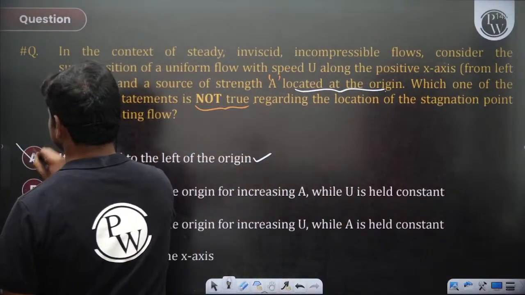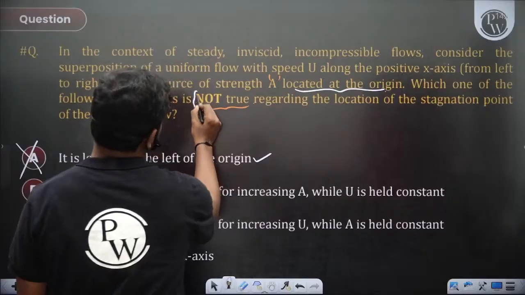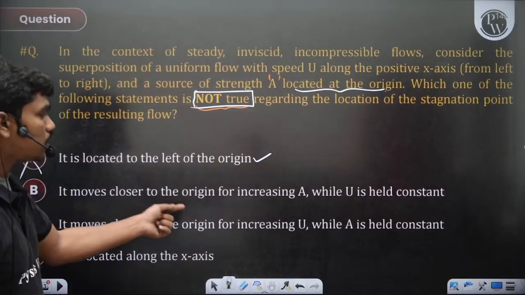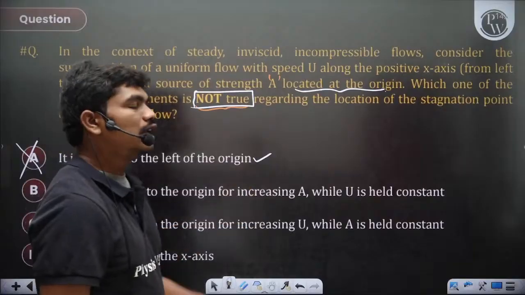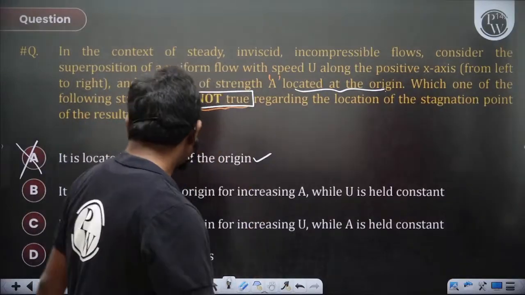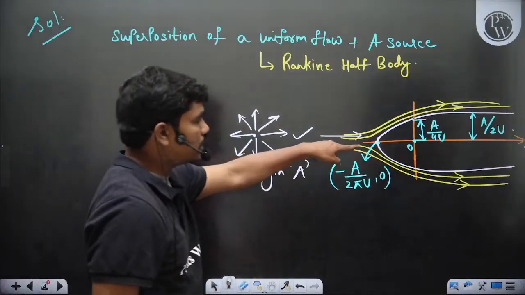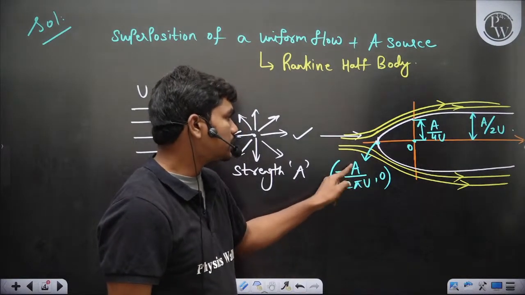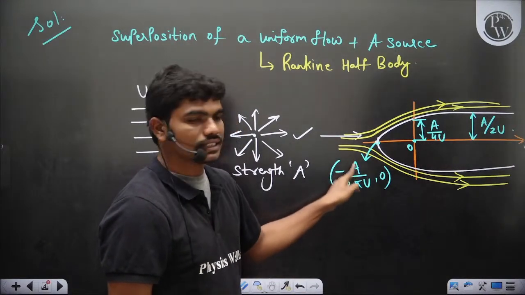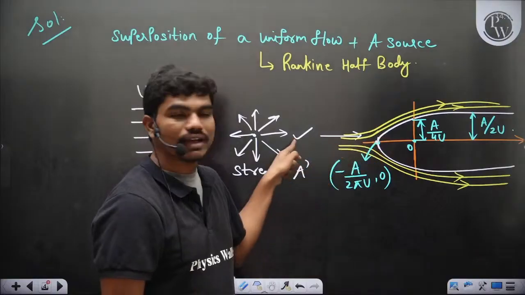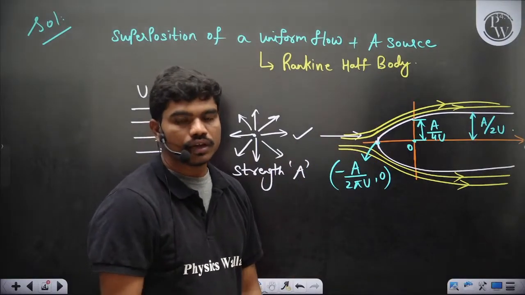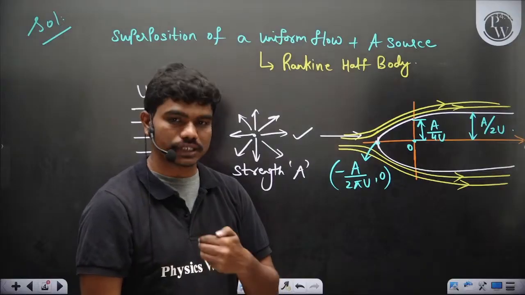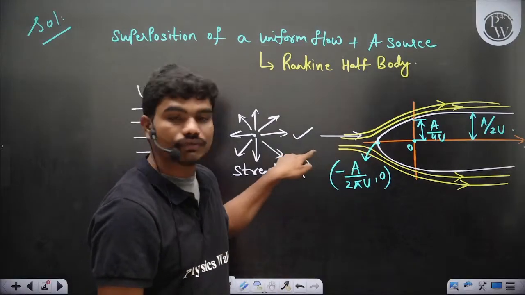So you cannot choose this statement, because you are looking at not two statements. Okay, then it moves closer to the origin for increasing a while u is held constant. Now tell me one thing, it is given that this stagnation point will move close to the origin. From this you can understand that if u is fixed and a is increasing, so strength is increasing, this point keeps moving away from the origin. Yes or no? If you keep u fixed and keep capital A increasing, meaning the strength of the source increasing, then this point will keep shifting towards the left.